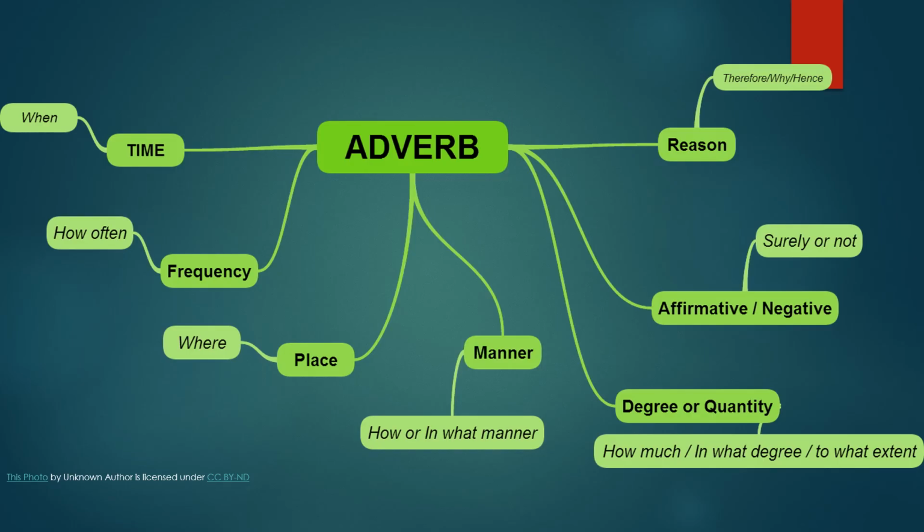By this picture, we can easily revise what we discussed above. These are the pictures of adverbs. Adverb of time answers the question when, and adverb of reason answers the question why. Adverb of frequency answers the question how often. Adverb of place answers the question where. Adverb of manner answers the question how, or in what manner, as we discussed above. And adverb of degree or quantity expresses how much or to what extent.